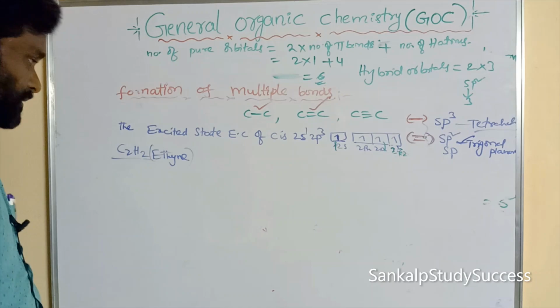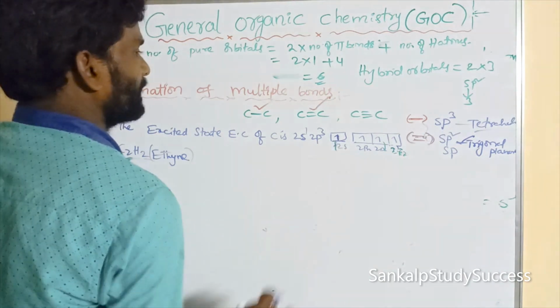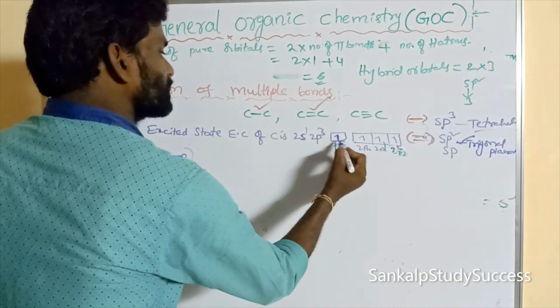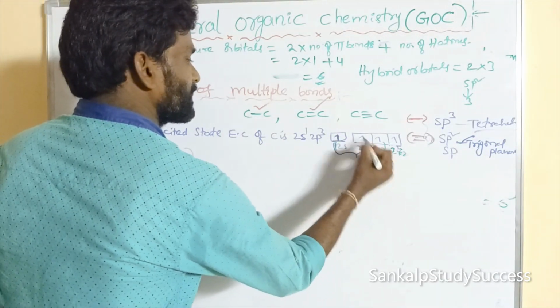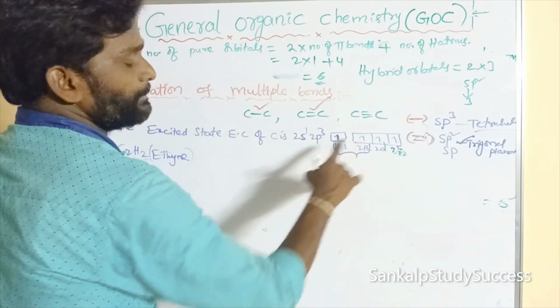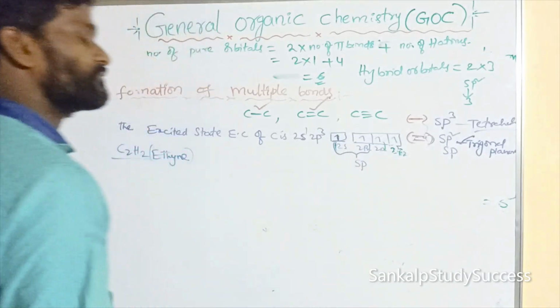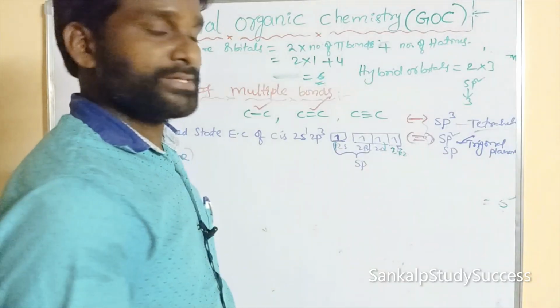C2H2. We'll discuss its formulas later. So it undergoes sp hybridization. That means in sp hybridization only 1s and 1p orbital are involved. So that is sp hybridization.